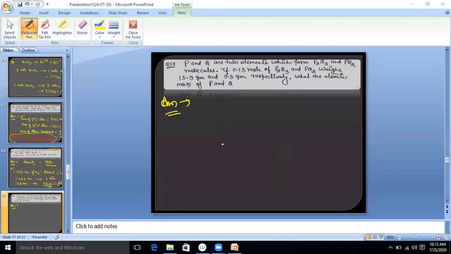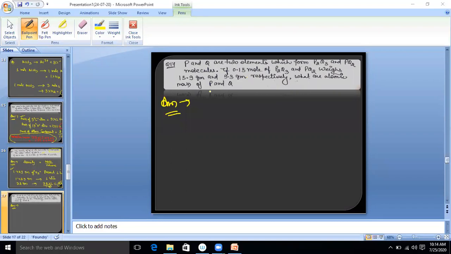P and Q are two elements which form P2Q3 and PQ2 molecules. If 0.15 mole of P2Q3 and PQ2 weigh 15.9 gram and 9.3 gram, what are the atomic masses of P and Q?